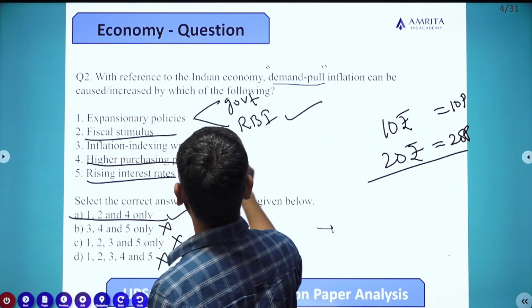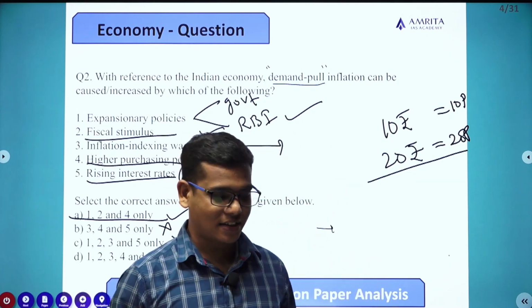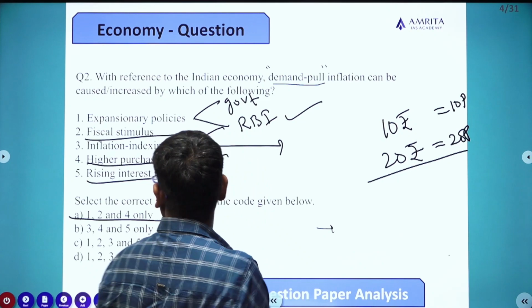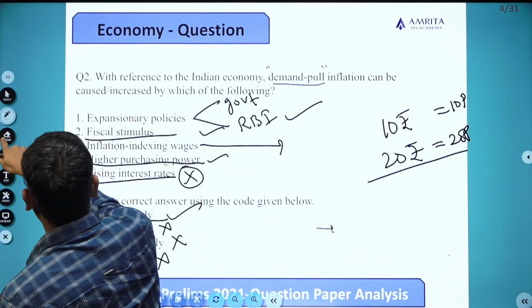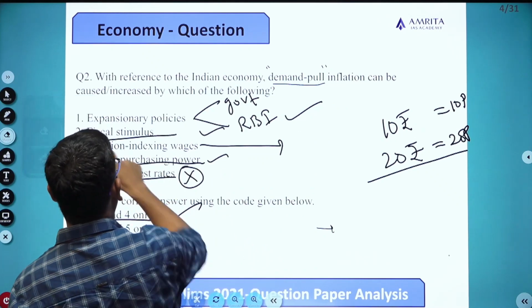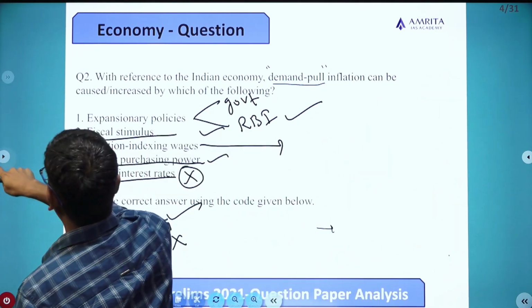Now, the third one is inflation indexed wages. Inflation indexed wages means your wages depend on inflation.